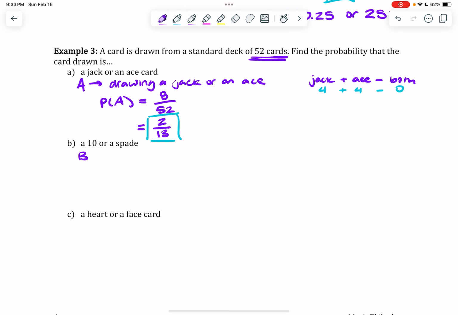Okay. Next one. I want to know the probability of drawing a 10 or a spade. So drawing a 10 or a spade. And this one I am going to use the principle of inclusion or exclusion, and I'm kind of doing this in my head a little bit.